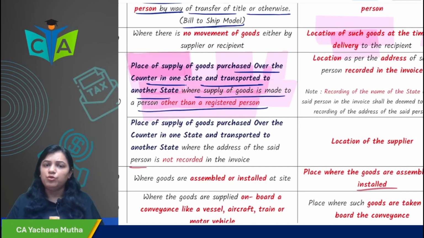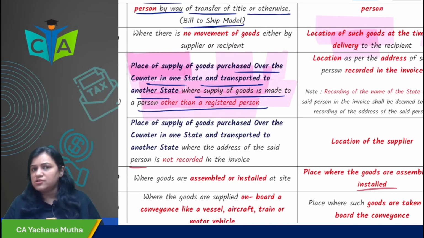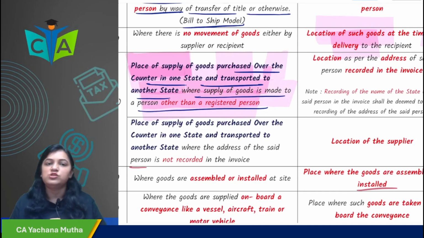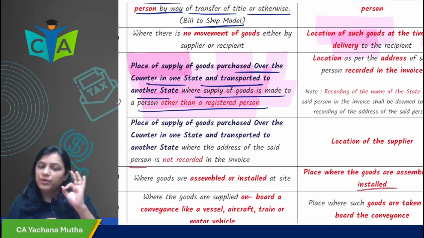I purchase a few products over the counter. I am an unregistered person, for example, and I take it to my state for my family. So in this case what will happen? In case of an unregistered person, over the counter purchases are made when someone goes to one state and then transports it to another state. What would be the place of supply?